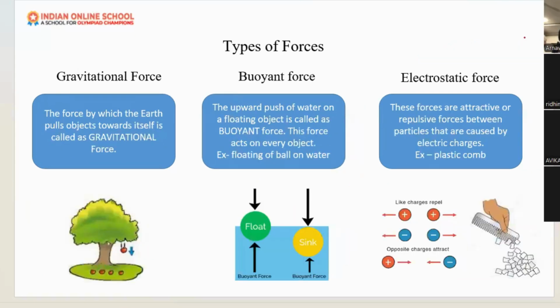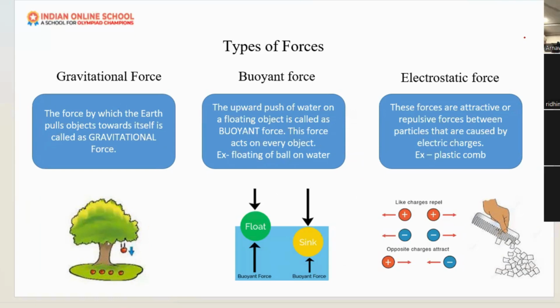Next is the gravitational force. What is gravitational force? Yes, Arnav. The force which Earth generates to attract something, like an object, to it.